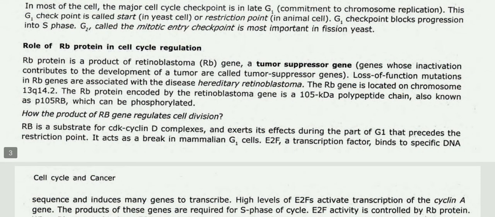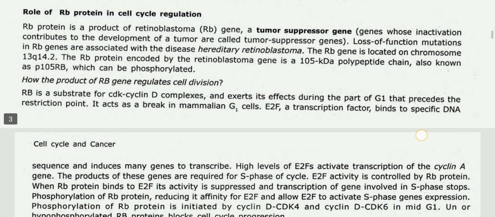Role of RB protein in cell cycle regulation. RB protein is a product of the retinoblastoma gene, a tumor suppressor gene. Genes whose inactivation contributes to the development of a tumor are called tumor suppressor genes. Loss of function mutations of the RB gene are associated with the disease hereditary retinoblastoma. The RB gene is located on chromosome 13q14.2. The RB protein encoded by the retinoblastoma gene is a 105 kDa polypeptide, also known as p105RB, which can be phosphorylated.